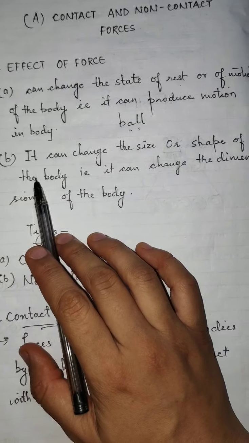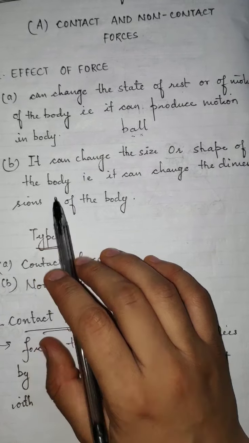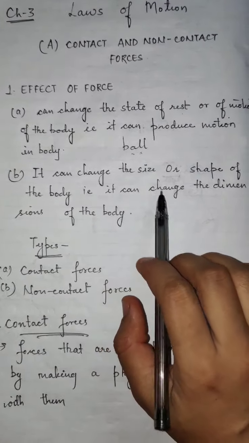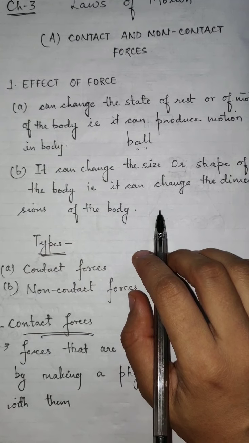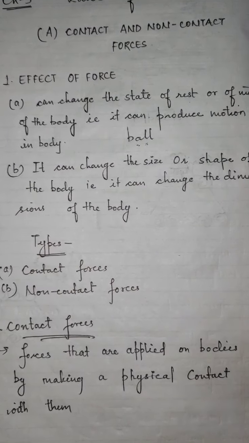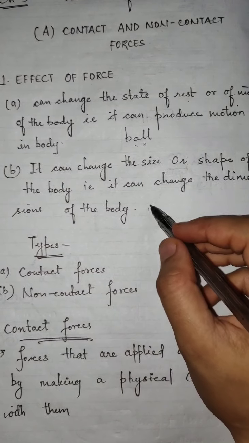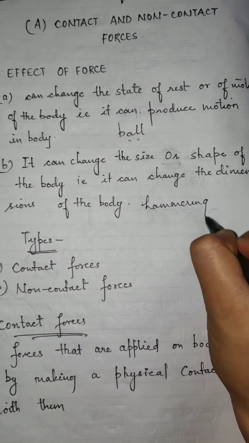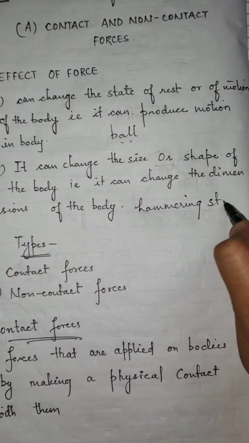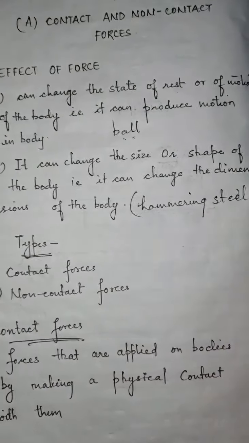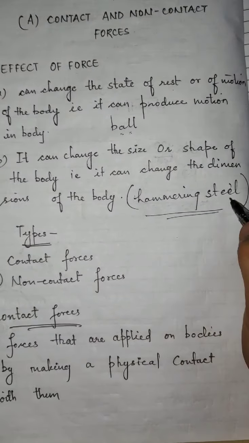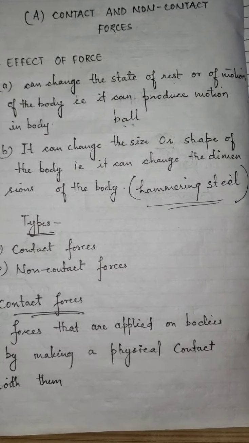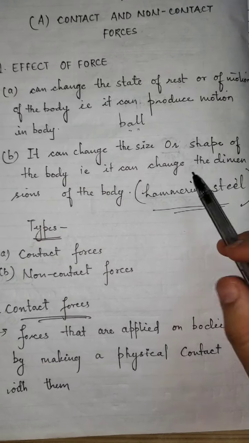Okay, so the second effect is it can change the size or shape of a body. So this means that whenever a force is applied on a body, the force, that is the push or pull, can change the size of that object or body. Like for example, hammering steel or sheets or metal, any metal. When we hammer any metal, then what happens? It is beaten into sheets. That is, its shape and size is changed from one shape to another shape.